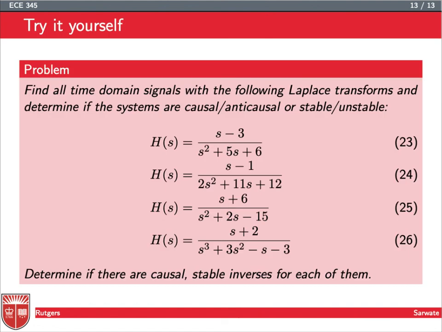So just as always, it helps to really try some examples yourself. You can take the examples that we did in this presentation and tweak the numbers a little bit and do it yourself, or here are some other examples you can try to determine if the systems are causal or anti-causal or stable or unstable, and then see if you can invert them, and whether the inverses are causal or stable, or whether you can have a causal and stable inverse.